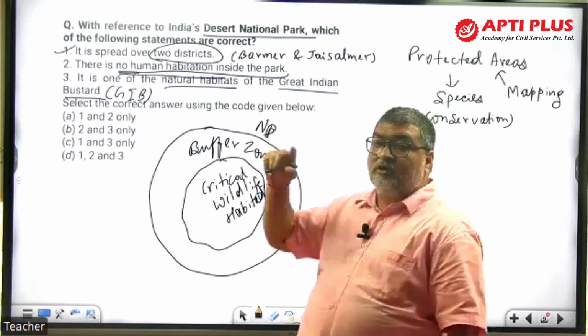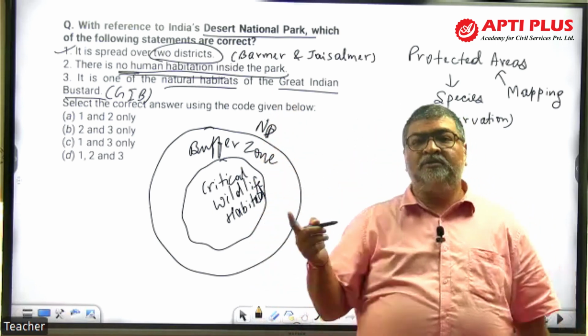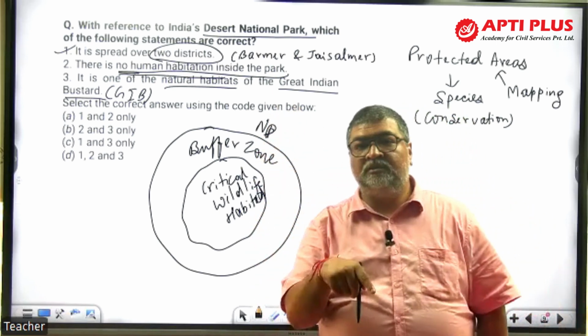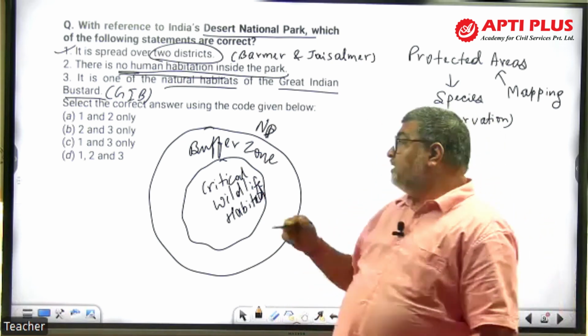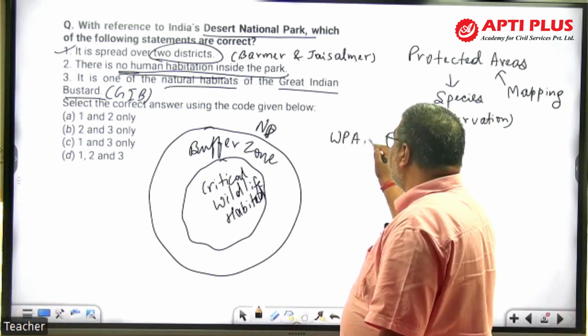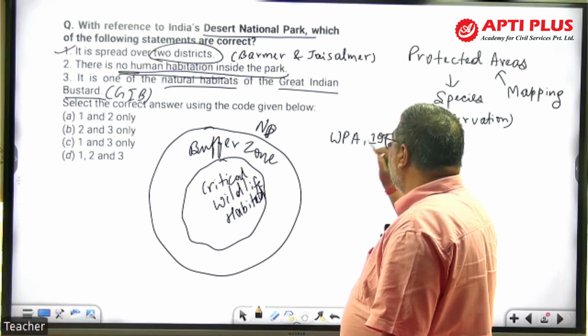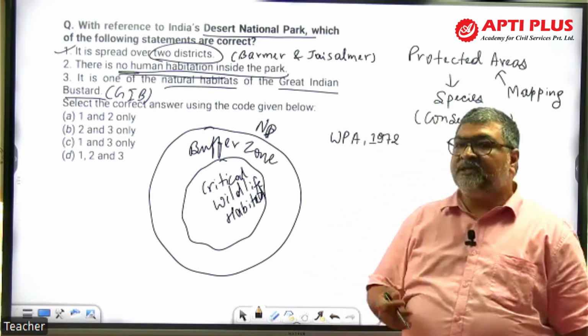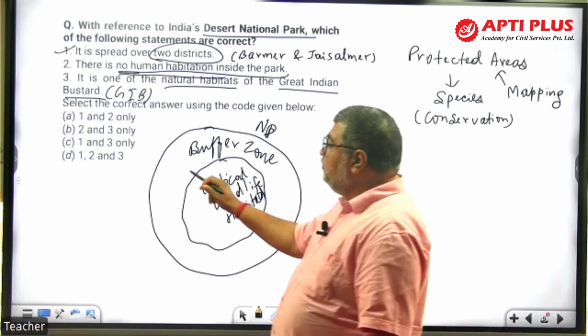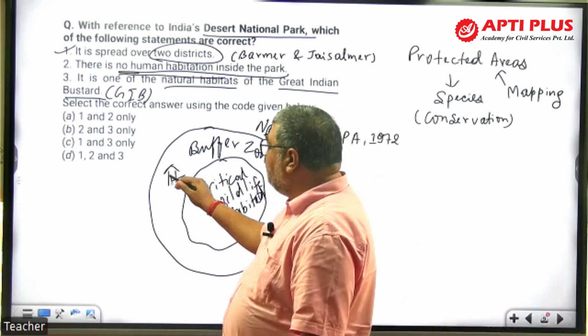So the first part is talking about geography, where it is located. The second part is talking about the concept under the law. And we have a law, you know that, the Wildlife Protection Act, 1972. There, the central government and state government can declare national parks, sanctuaries and all this. So buffer zone. So where do you find human settlement? Here, in the buffer zone.